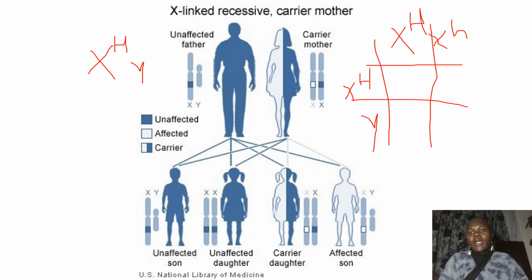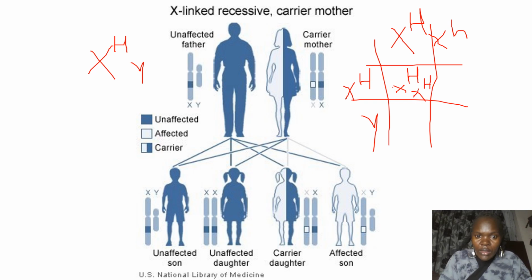It has to look like that. Then the possibility here will be X, that is the female who is healthy. I'm giving the example of hemophilia, please. So it will appear like this.